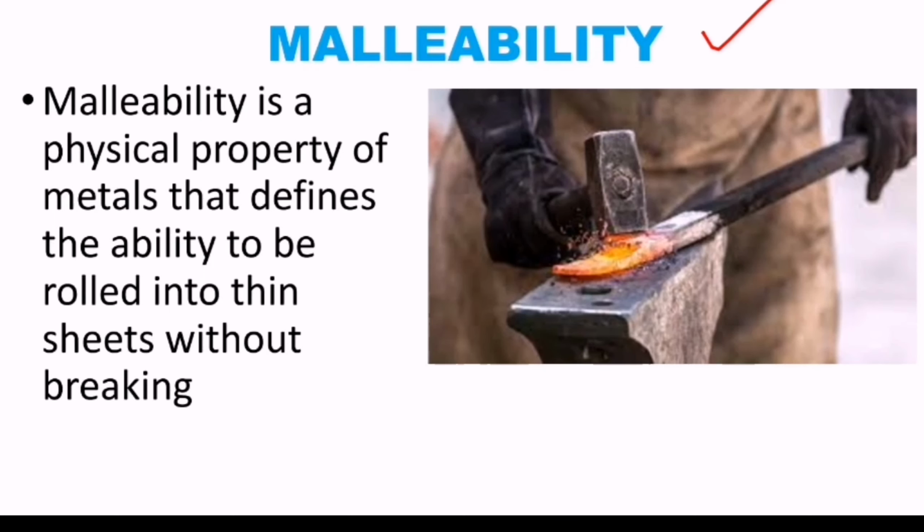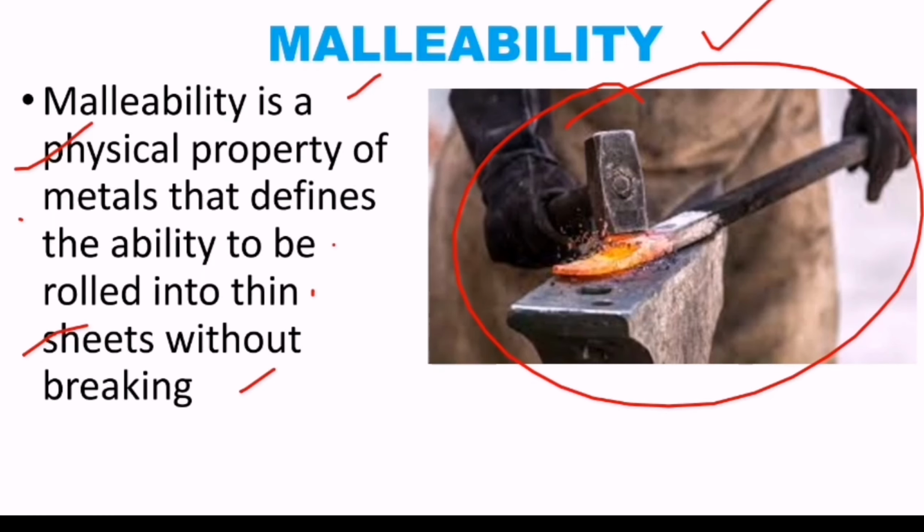Next is the malleability property. This is a physical property of metals that defines the ability to be rolled into thin sheets without breaking. Look at this, this is a forging operation. In this we are making sheets. So malleability is applying compressive force to make these sheets.